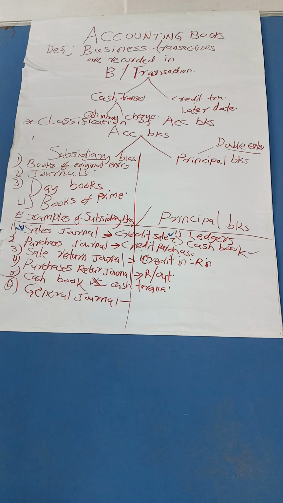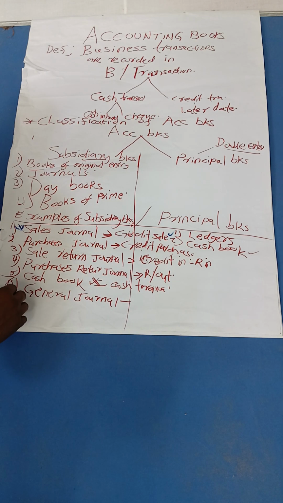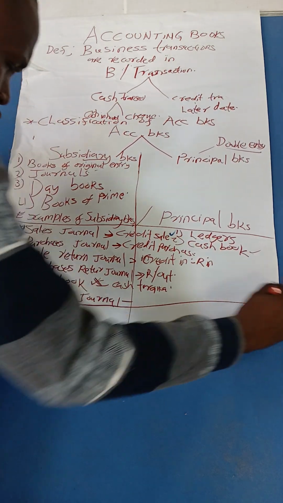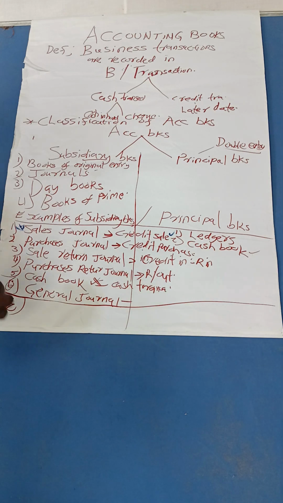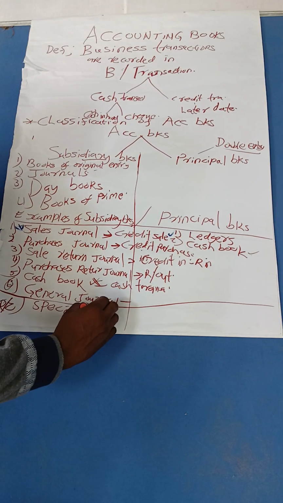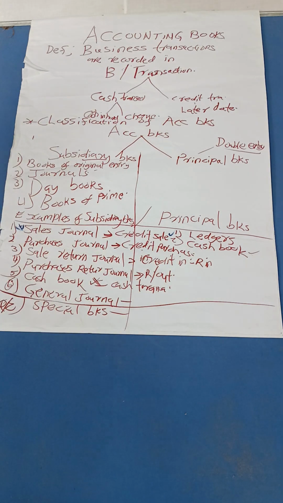Before I go to another thing, there is something here you can get as a question from what we have discussed. You state, among the books you have discussed, the special books. How do you identify the special books in these subsidiary books? When you mention special, it means it performs a certain task that is very special, nothing else.